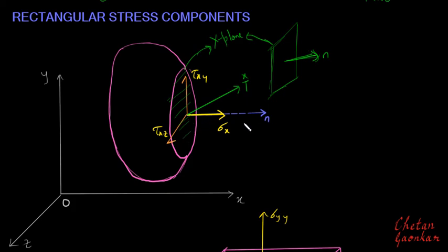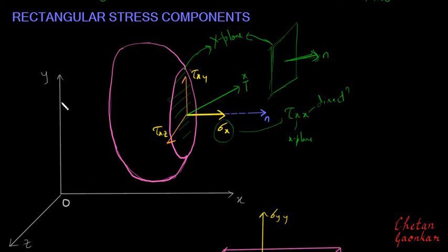Then the stress vector which is acting along the normal can be represented as tau xx, because it is acting on x plane and in x direction, right? This is x direction and x direction. I can call this component tau xx.